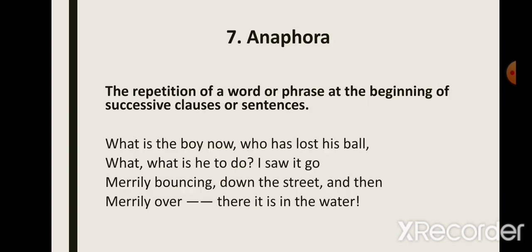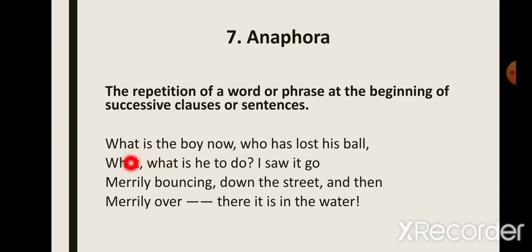Okay, our next poetic device is anaphora. Now this is also a little bit similar to the device that we just did, repetition. Let's see how it is different from it. The repetition of a word or phrase at the beginning of successive clauses or sentences. Now in repetition, there could be repetition of any word, and these words could be placed anywhere in the text, in the poems. But in anaphora, the repetition has to be of the word or a phrase at the beginning of successive clauses in a sentence.